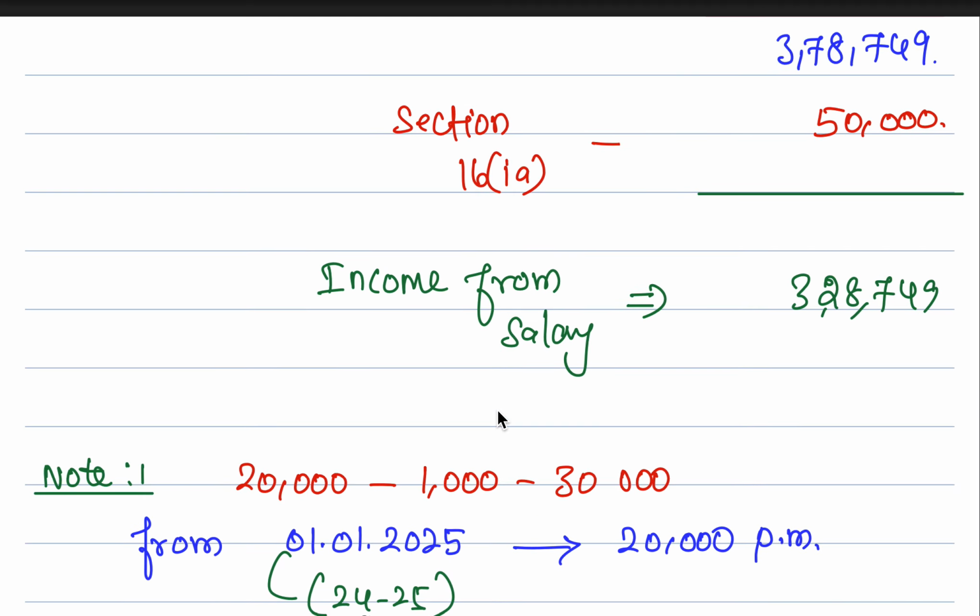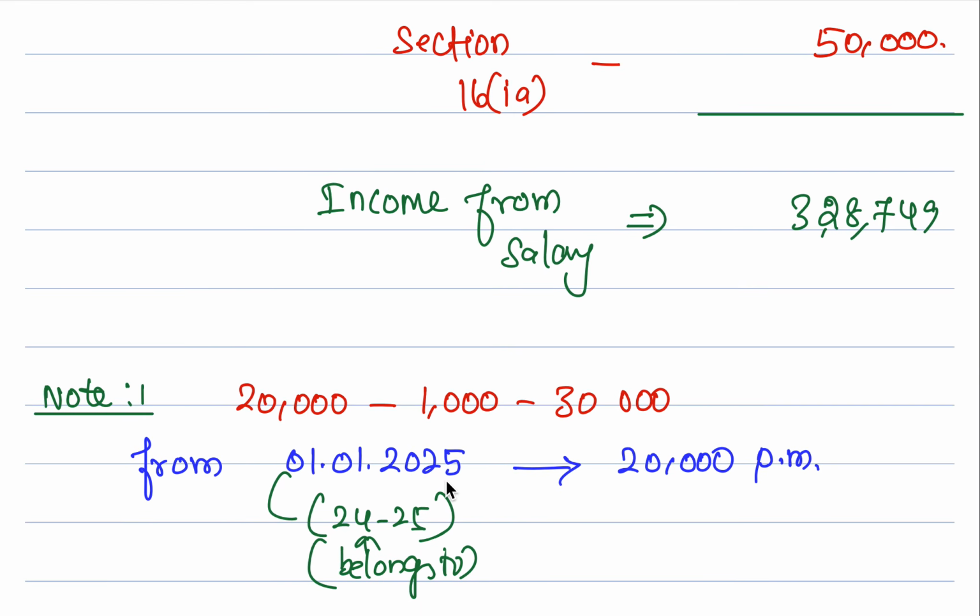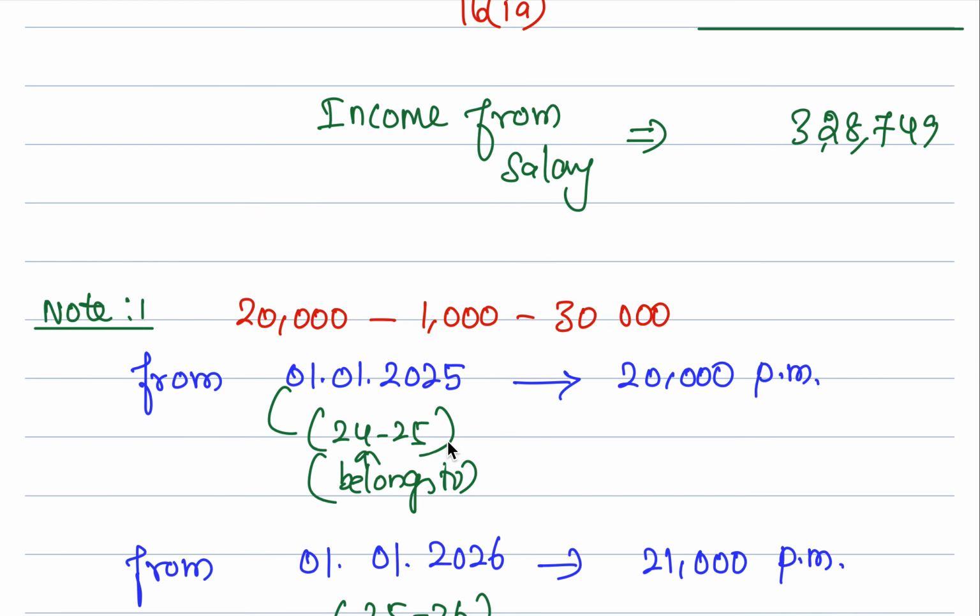How did we get this? Because he was appointed on 1st of January 2025, right? From 1st of Jan 2025 is where he is appointed. But the first 3 months we don't want it.